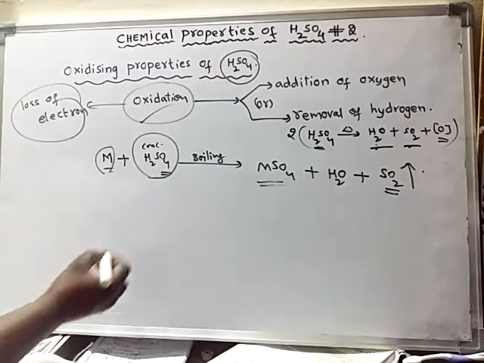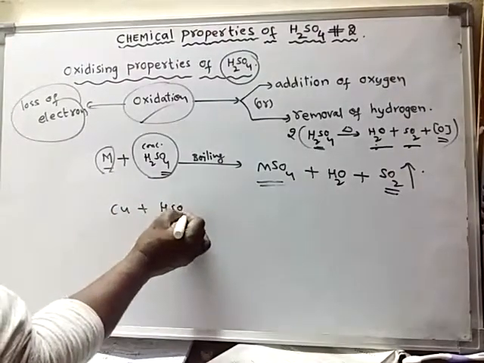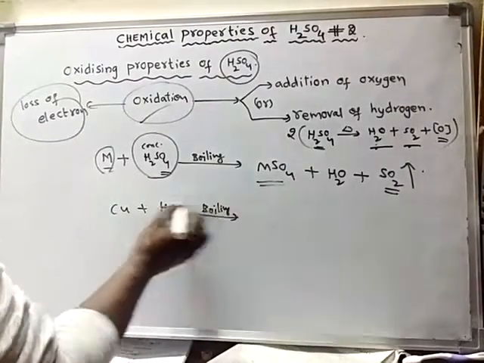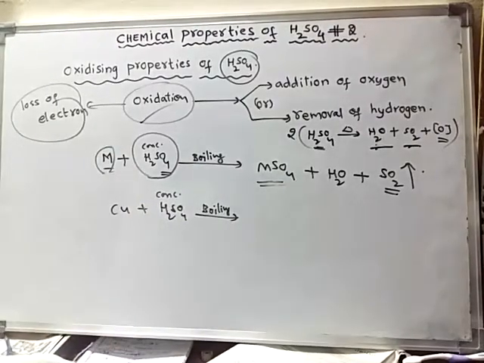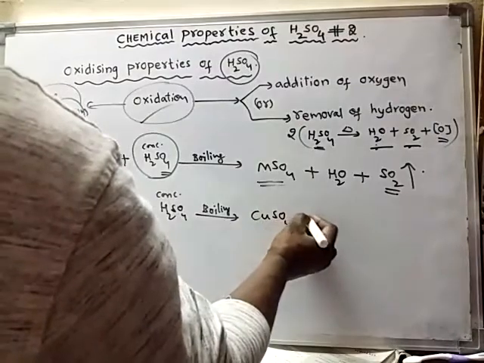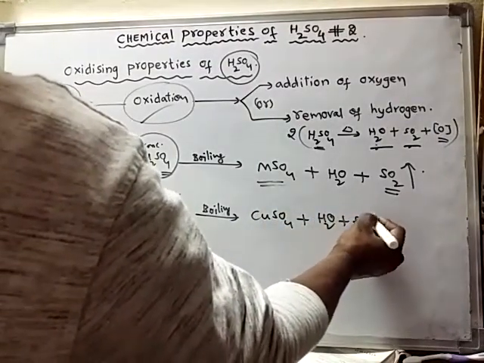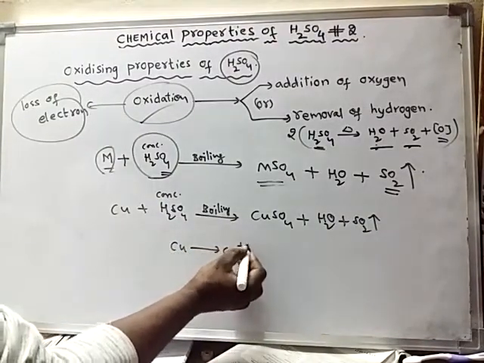Take copper plus concentrated sulfuric acid. Upon boiling the mixture of concentrated sulfuric acid and copper, what happens? Here it forms copper sulfate, water, and SO2 gas is liberated. Here copper is converted into copper plus 2.